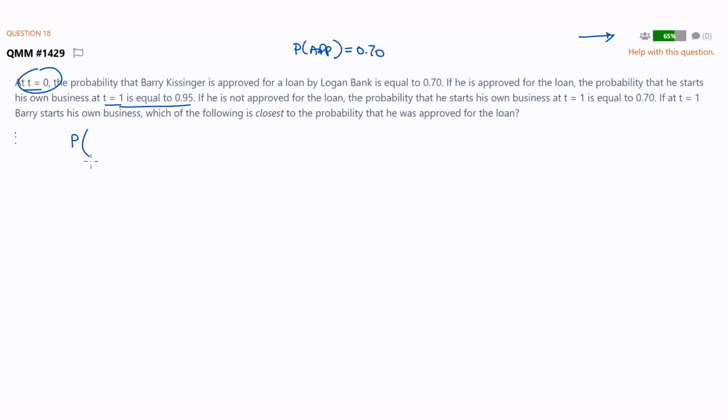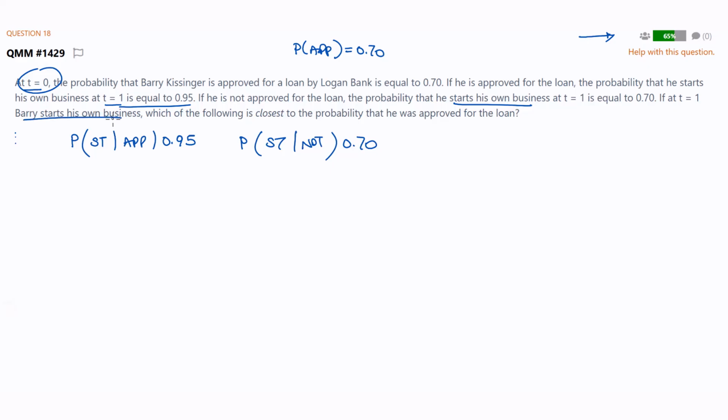Dead easy to realize what's going on here. The probability that he starts his own business, I'll call it ST, given he is approved is 0.95. So we have that conditional probability. If he's not approved, the probability he starts his own business is 0.7.